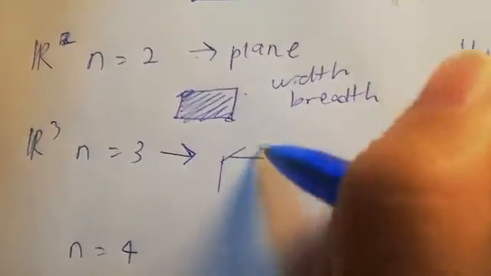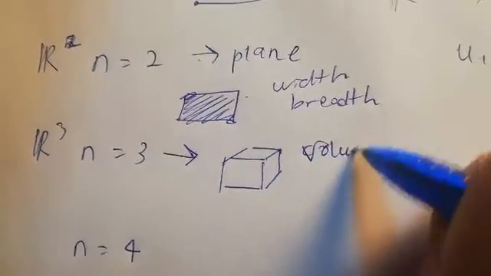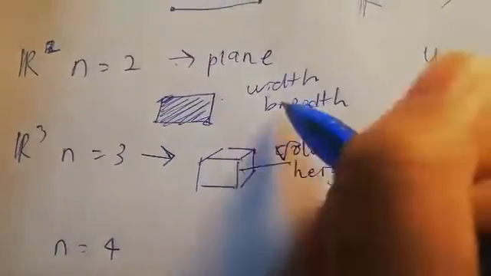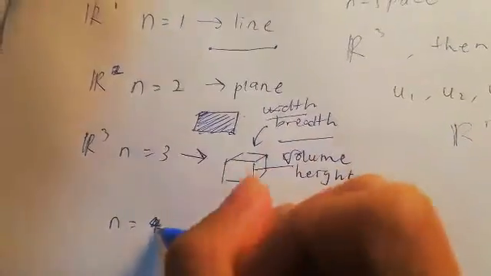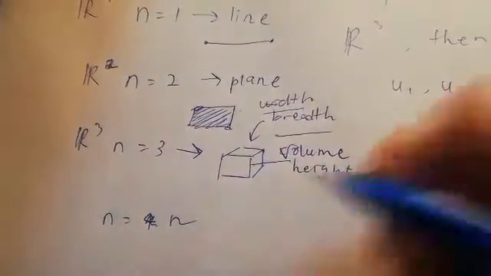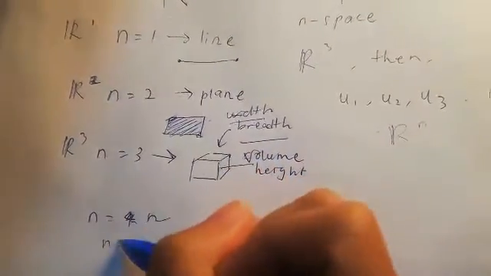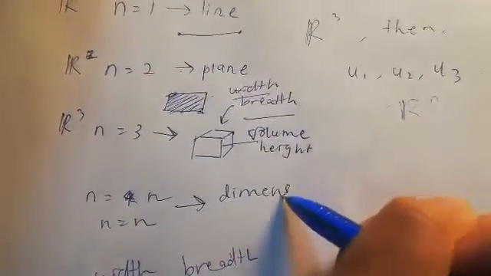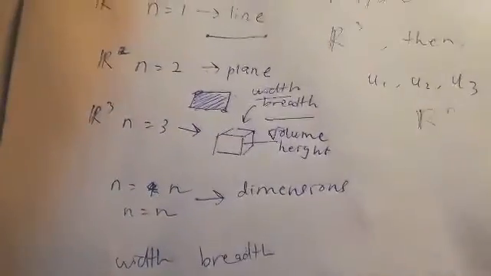Meanwhile, when n equal to 3, we call it a volume because we have the height. And when n equal to n, which means we don't know how many numbers, it becomes many dimensions that we could not imagine.